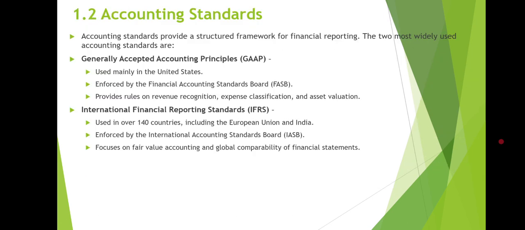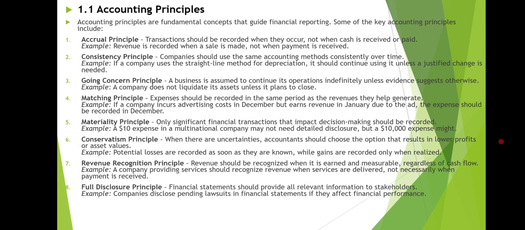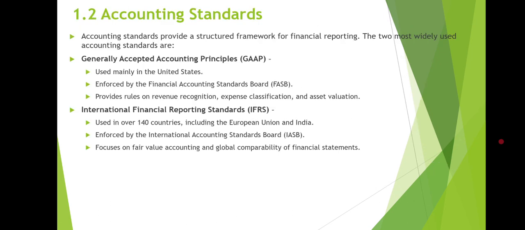Next, we have accounting standards. So these are the principles that companies need to follow, and these are the standards that companies need to follow. So let's understand these accounting standards thoroughly one by one. Basically, accounting standards provide a structured framework for financial reporting.